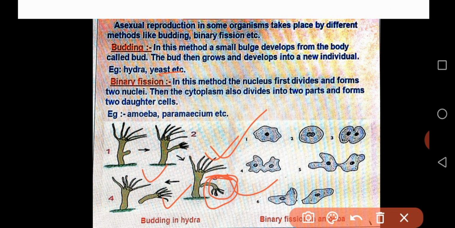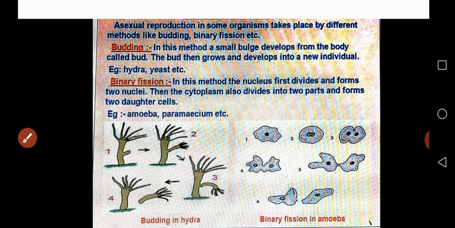So that is budding like that. Students, budding is nothing but, in this method, a small bulge develops from the body, that is the bud. The bud then grows and develops into a new individual, that is, a daughter hydra will develop like that. So that is budding.